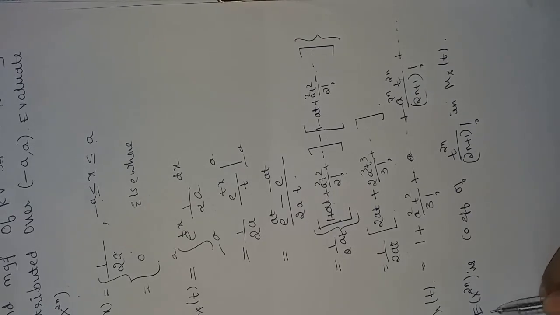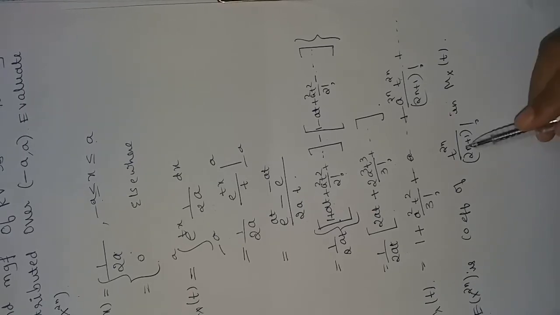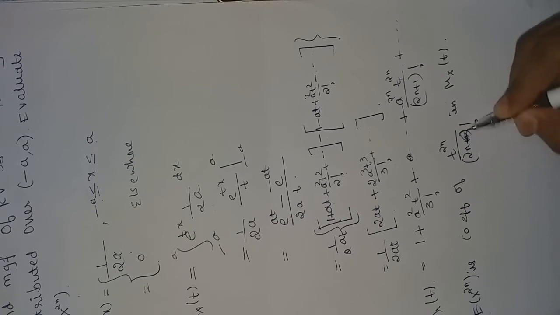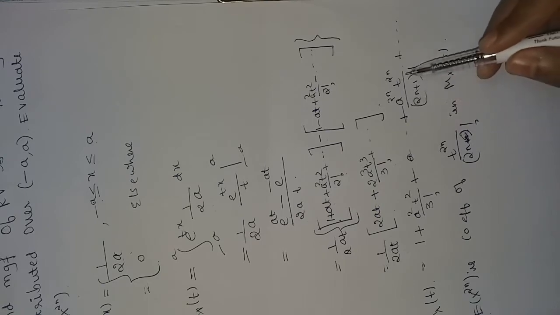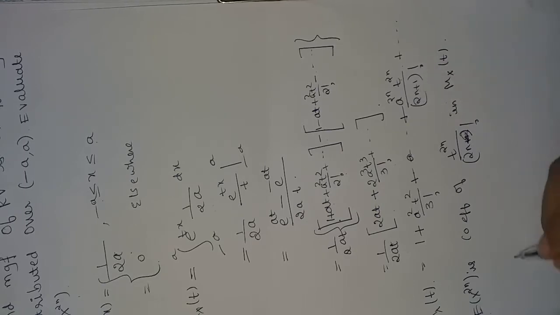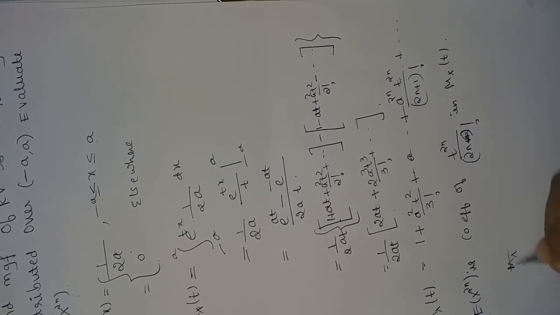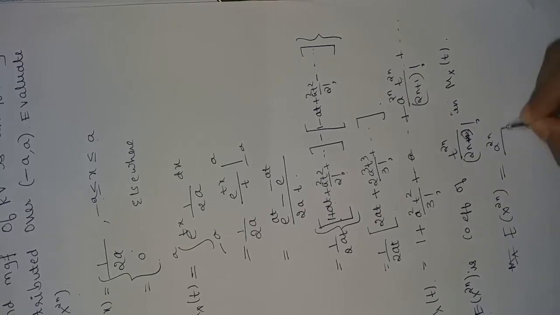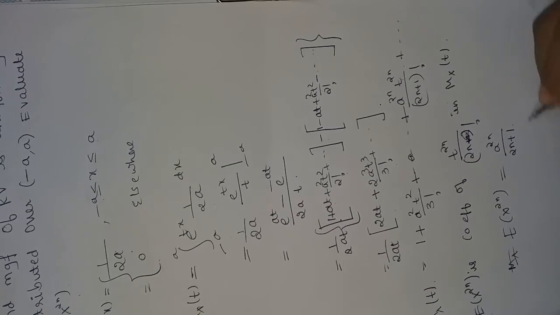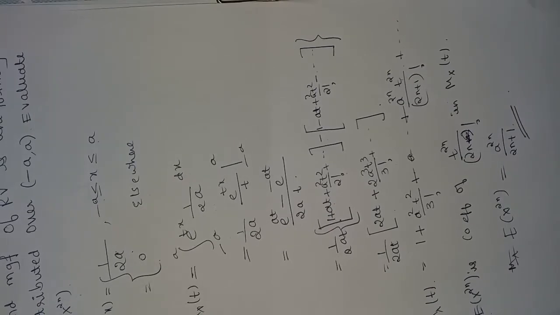Sorry, expectation of x power 2n is the coefficient of t power 2n by 2n factorial in the moment generating function by the property of moment generating function. So here the coefficient of t power 2n upon 2n factorial is a power 2n upon 2n plus 1. So this is expectation of x power 2n.